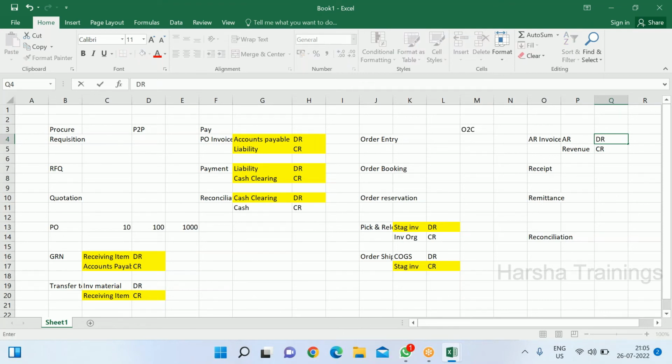There is a difference here: cost of goods sold is not sales. It is an account that tells that these items are sold, but it's not revenue. The actual revenue is the revenue account that hits at AR level, at receivables time. So when you generate an invoice, account receivables debit and revenue account credit. Against the sale we have to receive payment, that's why we show AR. AR is an asset, and revenue is the sales account.